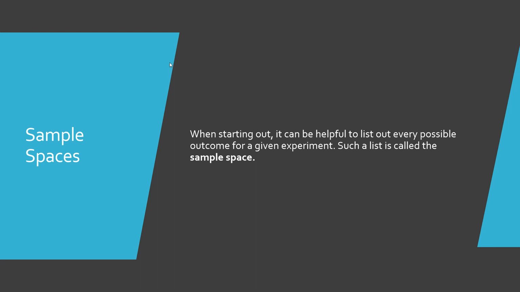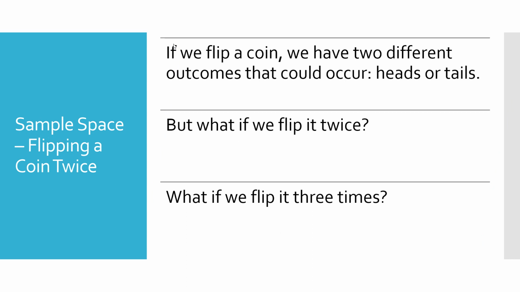When we start talking about sample spaces, that should bring to mind the list of all the possible results. So for example, let's make a sample space where we're going to flip a coin, and of course, flip a coin once, you either have a heads come back or a tails come back. That's it. And also they're equally likely, so that's nice for us for calculation purposes. But those are all the results when you flip a coin. Don't give me that it lands on its side nonsense. No, it doesn't. It's either heads or it's tails. All right, well, what if we flip it twice? What if we flip it 3 times?